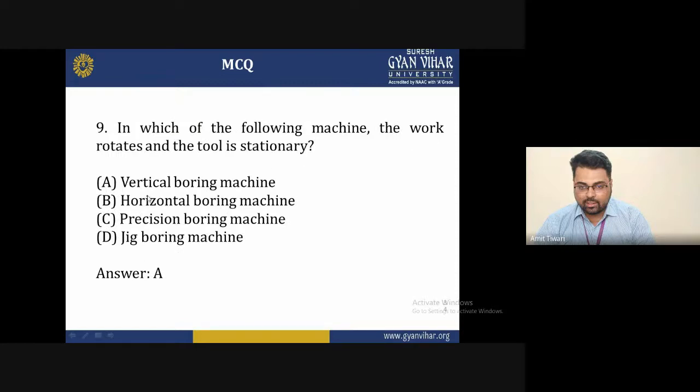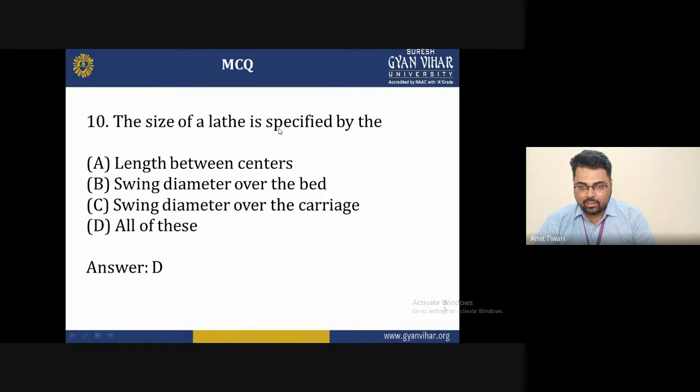The options are vertical boring machine, horizontal boring machine, precision boring machine, jig boring machine. The correct answer is A, vertical boring machine. And the last question is, the size of the lathe is specified by A, length between the centers, B swing diameter over the bed, C swing diameter over the carriage, and D all of the above. The correct answer is D, all of these are considered in the size of the lathe.